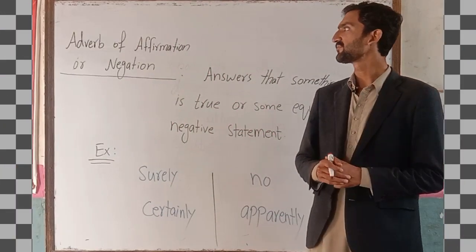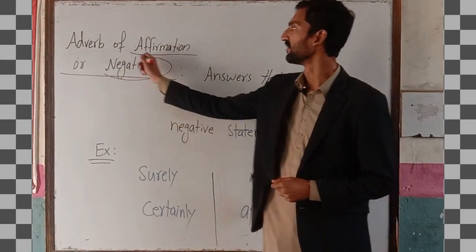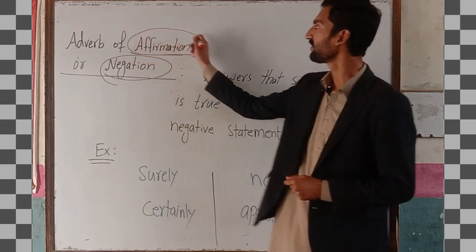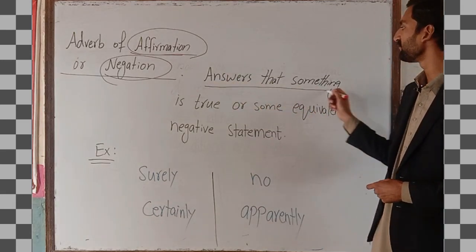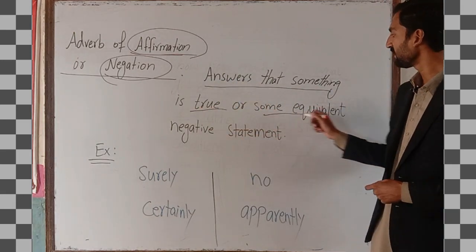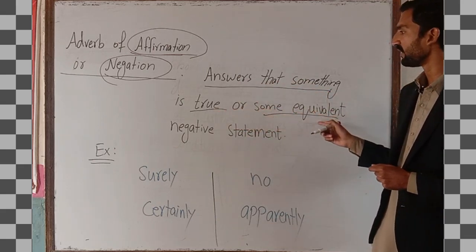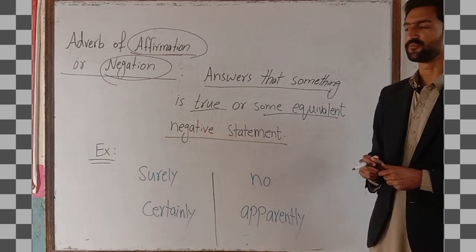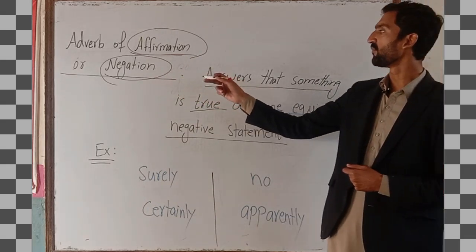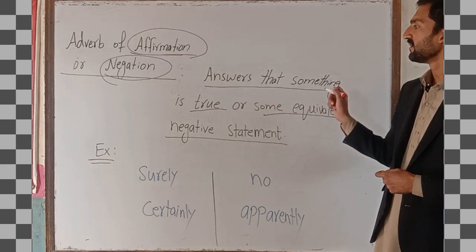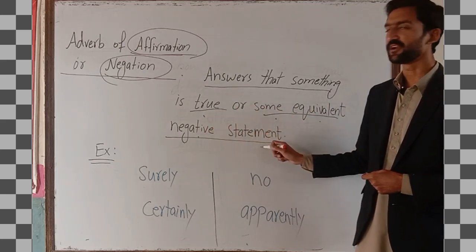The next and last type of adverb deals with adverbs of affirmation and negation. We see that they basically answer that something is true or equivalent, or a negative statement as well.